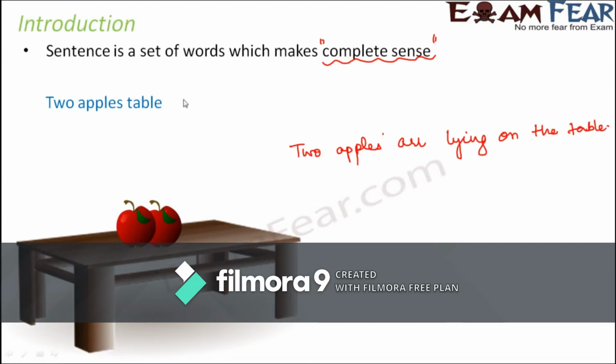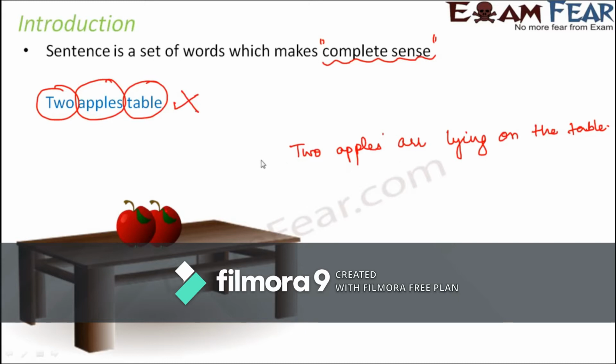So, how are these 2 things different? Like in the first case, you had words. Here also you had 1, 2, 3 words. But this group of 3 words didn't make a complete sense. So even though 2 apples and table, each of these words has a meaning, together the 3 of these did not convey a complete sense. So therefore this is not a sentence.